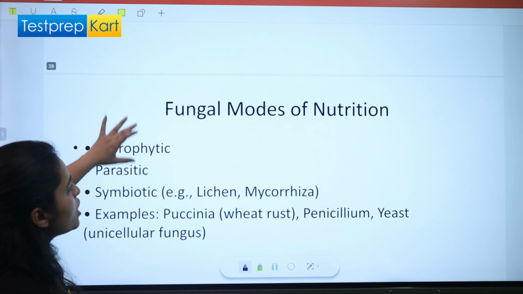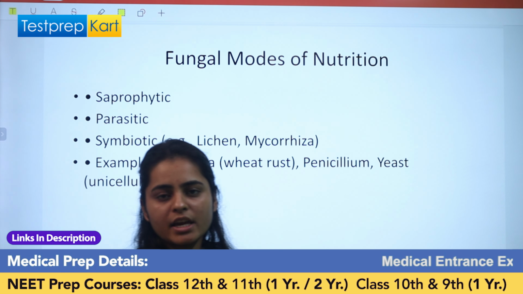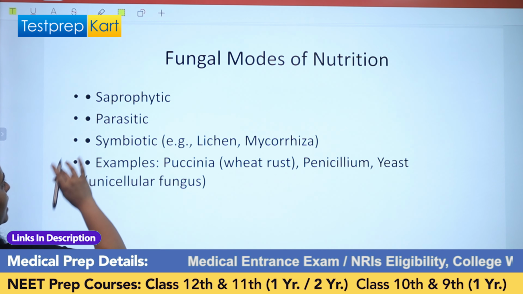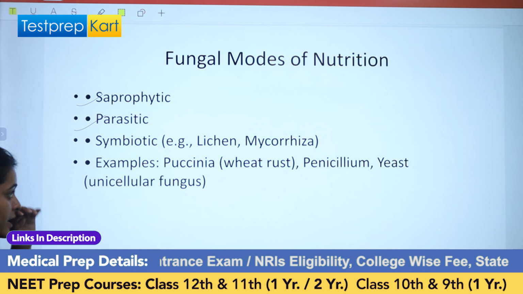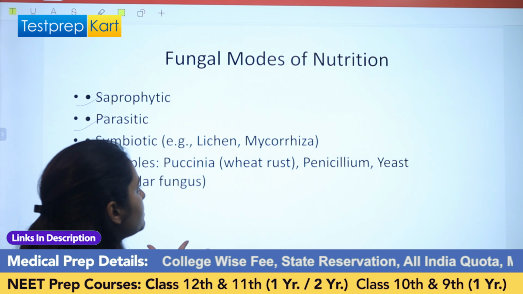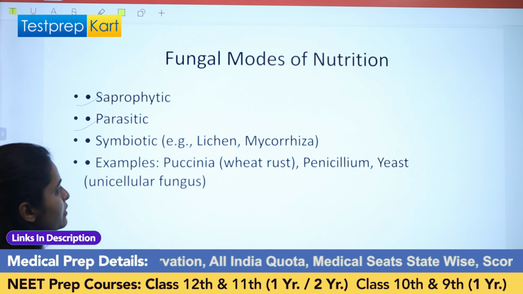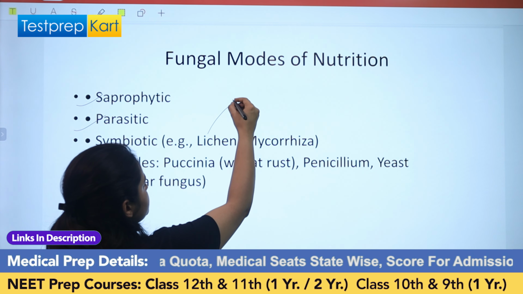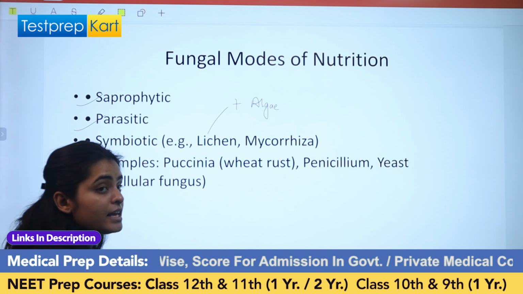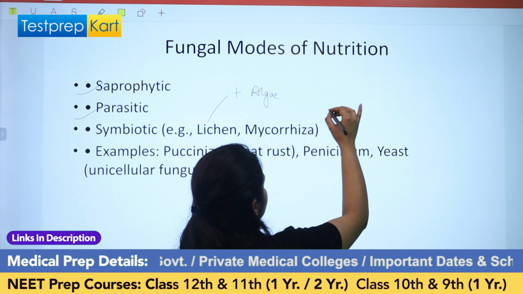Let's come to the fungal mode of nutrition. Because fungi are heterotrophic in nature, they specifically show saprophytic mode of nutrition and parasitic mode of nutrition. They live in symbiotic association with an algal partner or with the roots of higher plants. When they live in association with algae, that is known as lichen, and when they live in association with roots of higher plants, that is known as mycorrhiza.